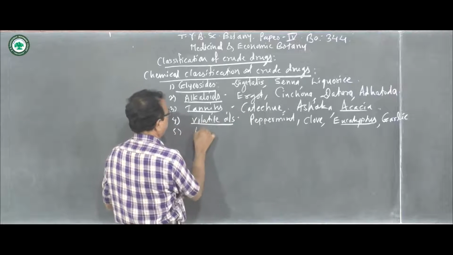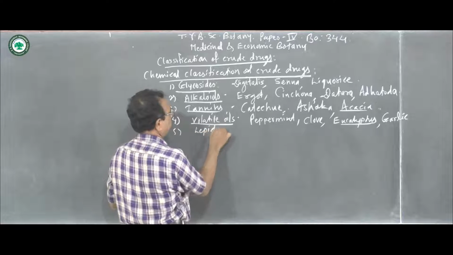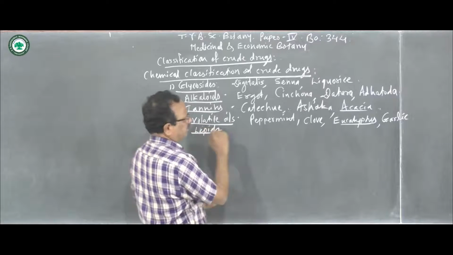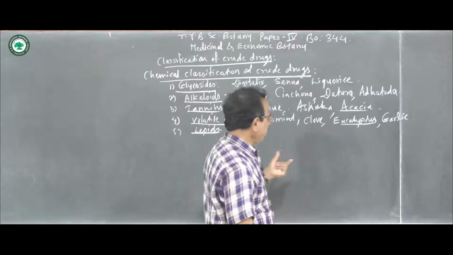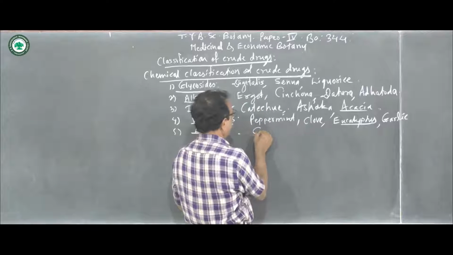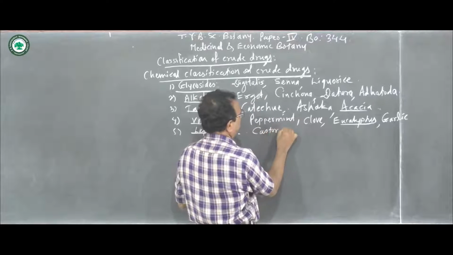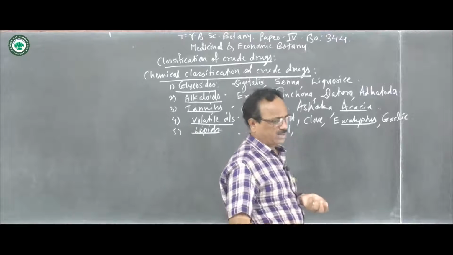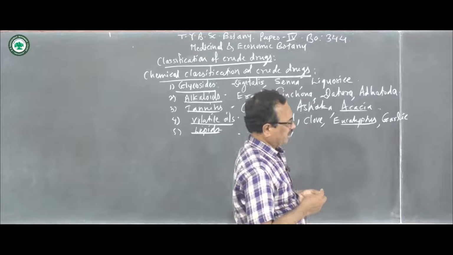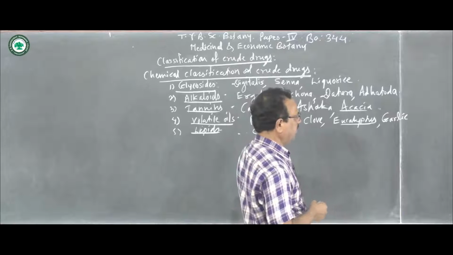Then next is the lipids. These lipids consist of castor oil. We know that it is obtained from the seeds of the plant and is used as a laxative.